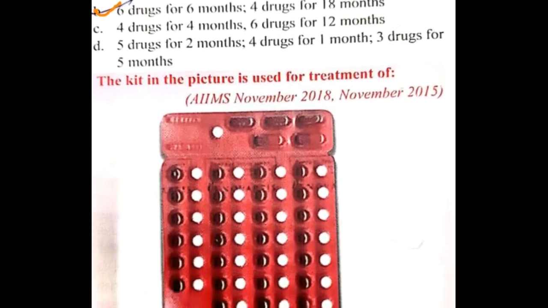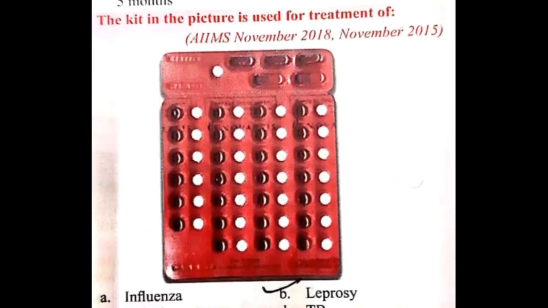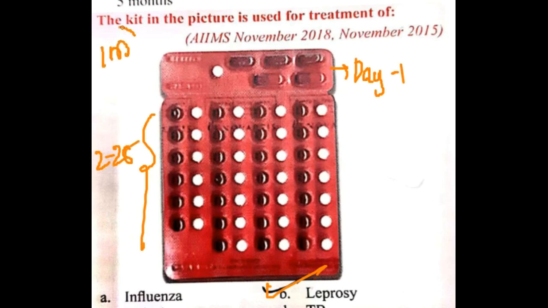Next question is, you were given a kit. This is the kit which is given for the treatment of... Actually, this is the kit used for the treatment of leprosy. In this kit, this is the dose which should be given on day 1, and this is the dose given from day 2 to 28. This whole blister pack should be completed in 1 month.